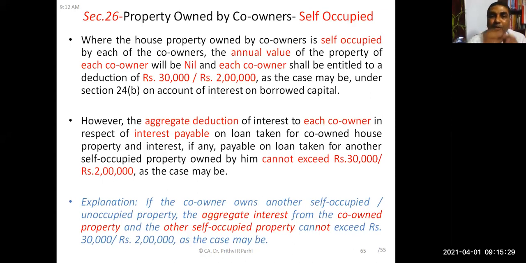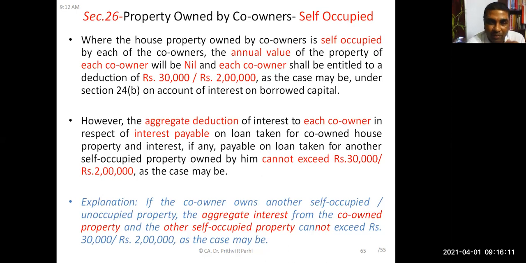And in self-occupied house property, there is only one deduction which is allowed, that is interest on borrowed capital, up to 2 lakh rupees, and in some cases 30,000. The same thing is applicable to both the co-owners. That means for each co-owner, the annual value shall be nil, and each co-owner is also entitled to a deduction of 2 lakh or 30,000 as the case may be. Yes, sir. Okay, understood. So each co-owner can show annual value nil and deduction up to 2 lakh. This part is clear.